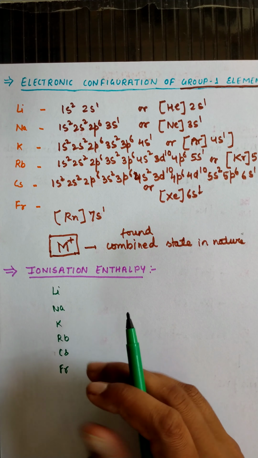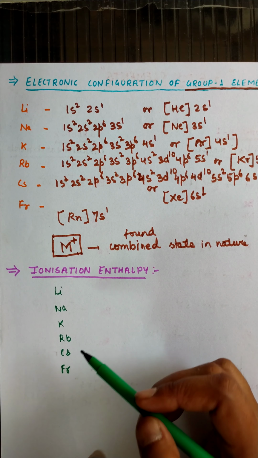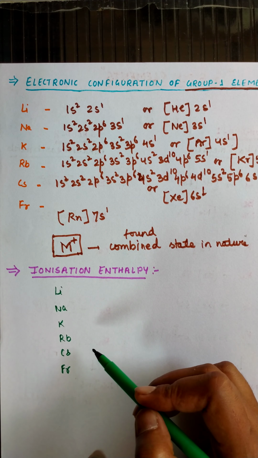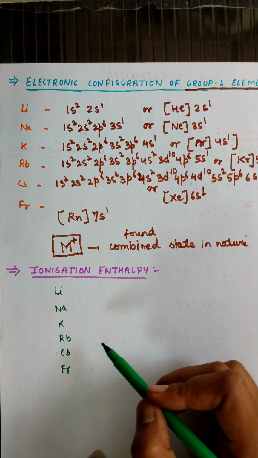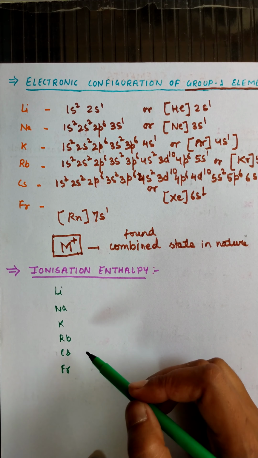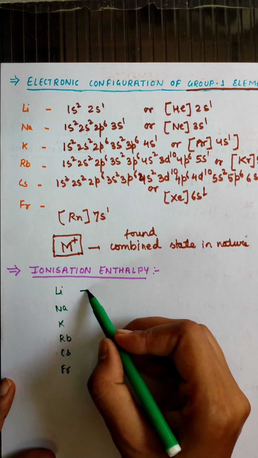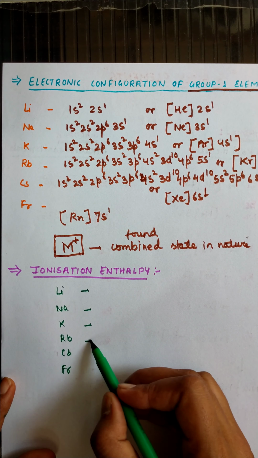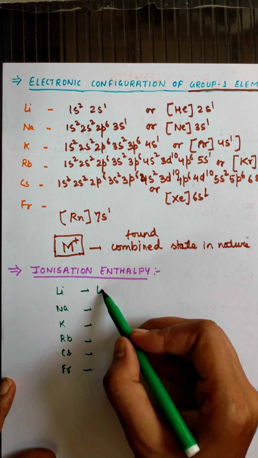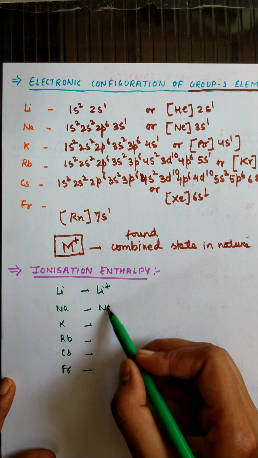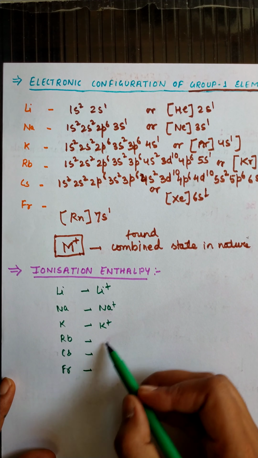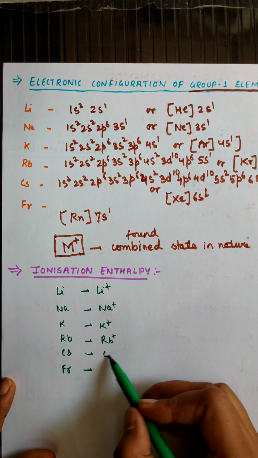Due to their large size, their electron is very far away from the nucleus, and that's why it can be easily removed by giving some energy. So these elements can easily be converted into their ions: Li plus, sodium plus, potassium plus, rubidium plus, cesium plus.